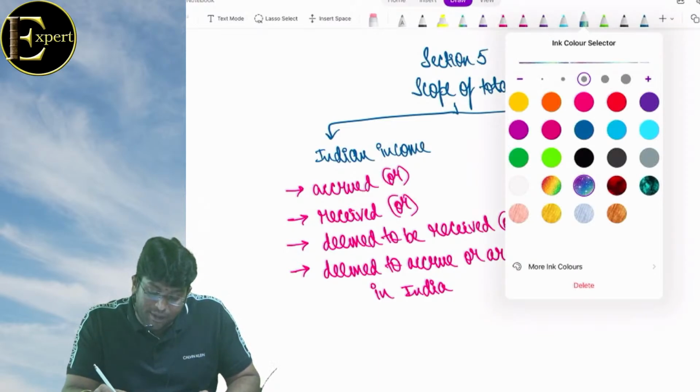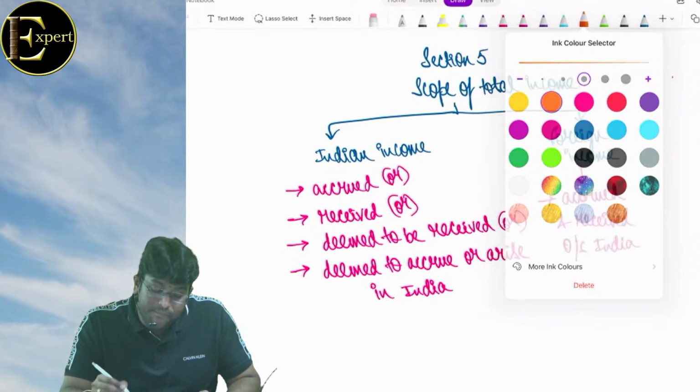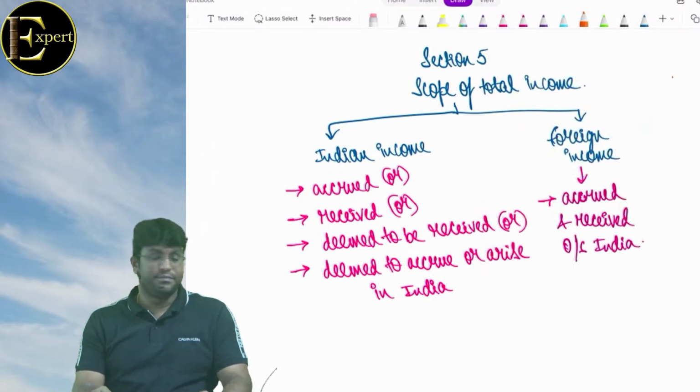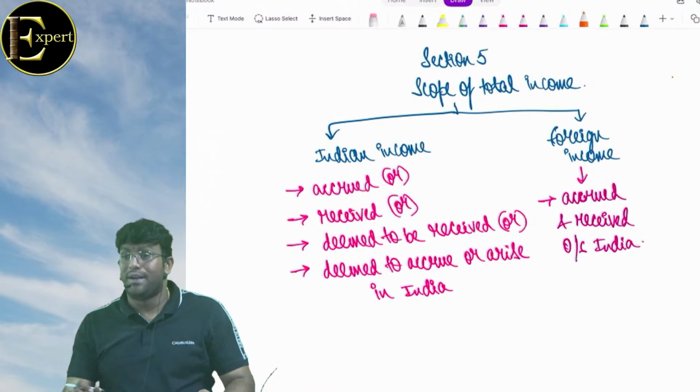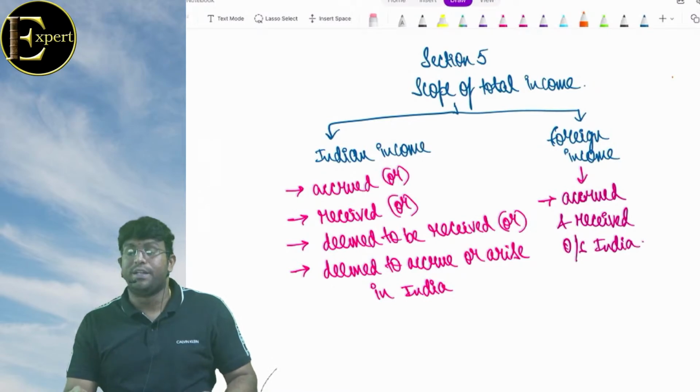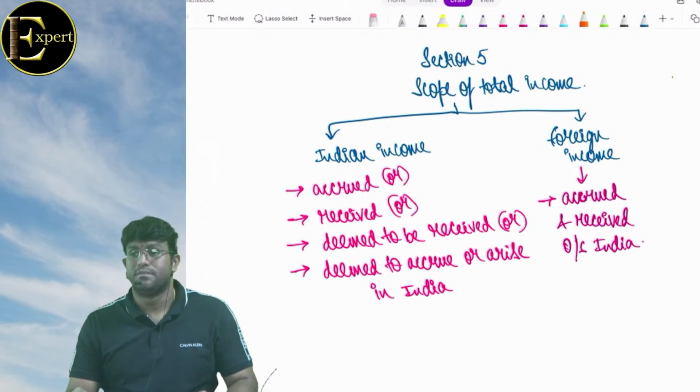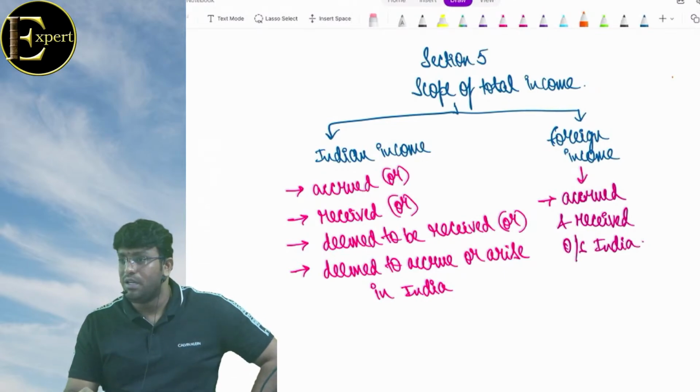Guys, come on, please reply. Come on, what is Indian income? Income which is accrued or received or deemed to be received or deemed to accrue or arise in India. What is foreign income? Accrued and received outside India. What does accrue mean? Wherever you work, it accrues there. What does receive mean?